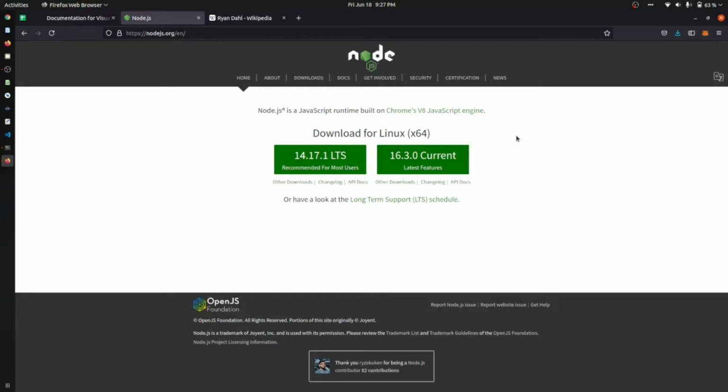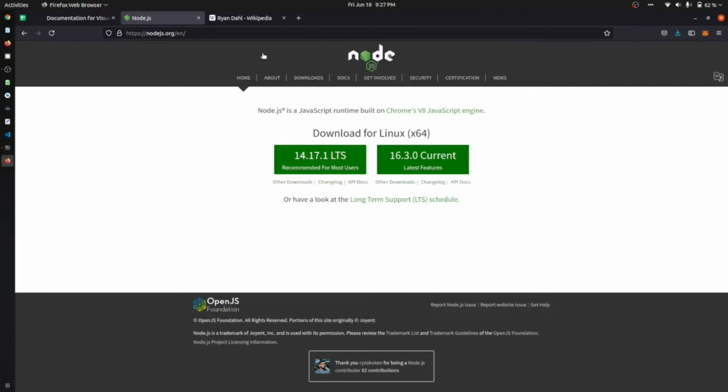You can use Java for creating that. You can use C# for creating APIs. But if you compare how we can create APIs in Java, C#, Laravel and other stuff with Node.js, you will find that Node.js is much easier and much faster to learn in comparison to other things. Okay, so let's start.